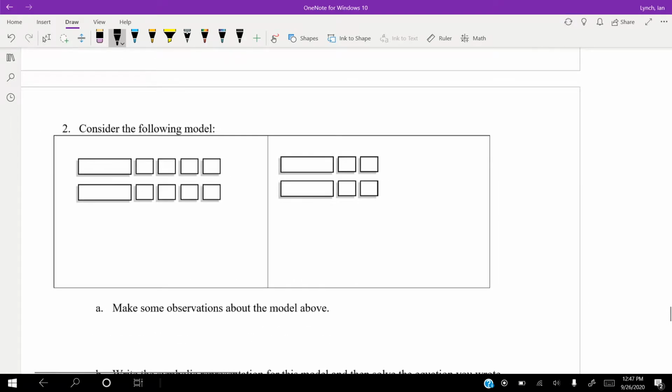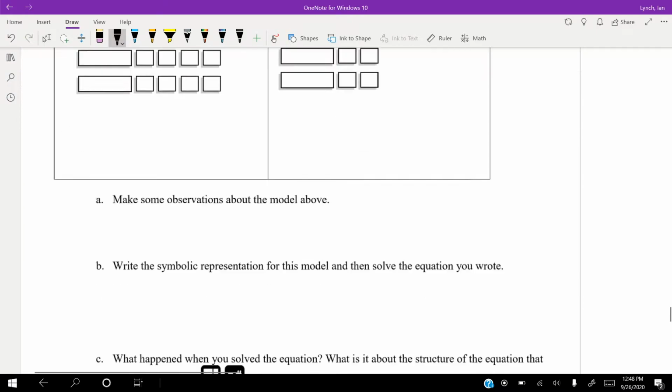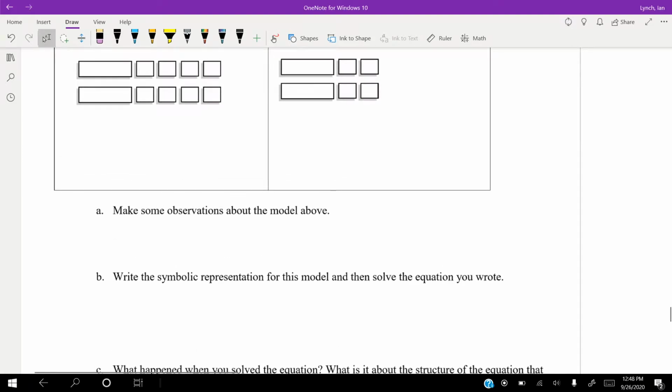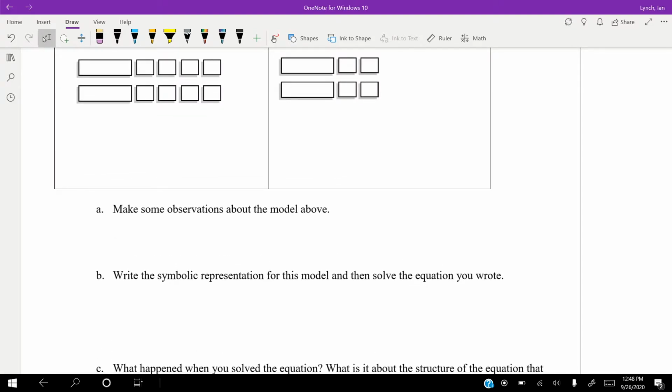So now let's look at this next model. Okay, so we have 2x and 8, 2x plus 4. So they're similar. We have the same amount of x's on each side, but our 1 squares are different. So let's write this out. If we write this out, we're going to get, again, like I said, 2x plus, I believe that's 8, is equal to 2x plus 4.